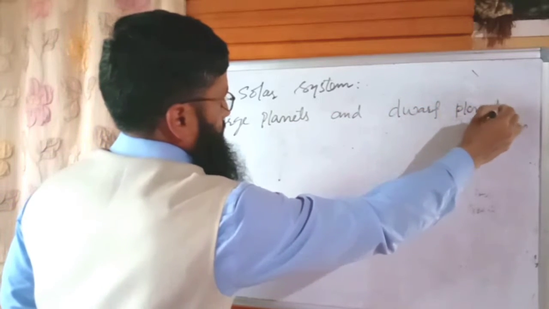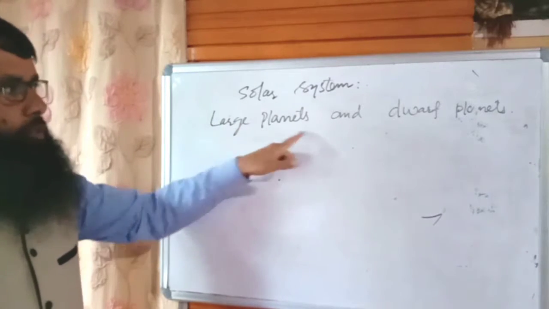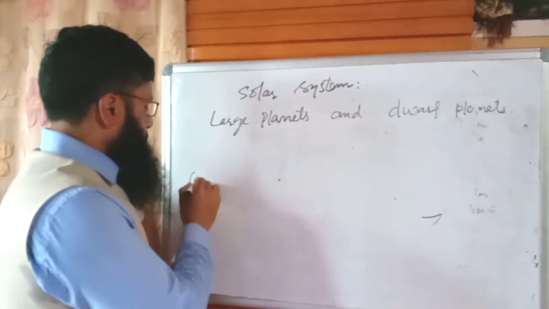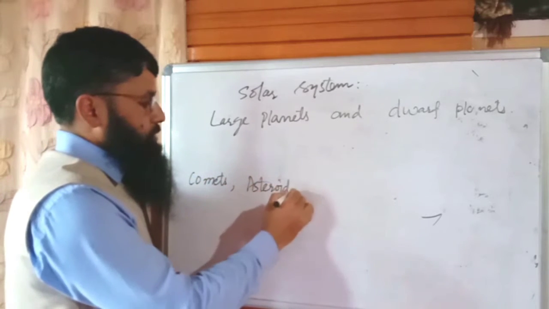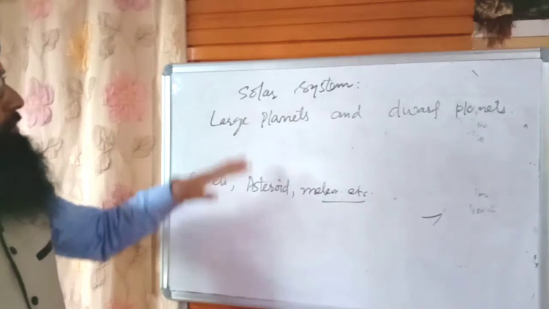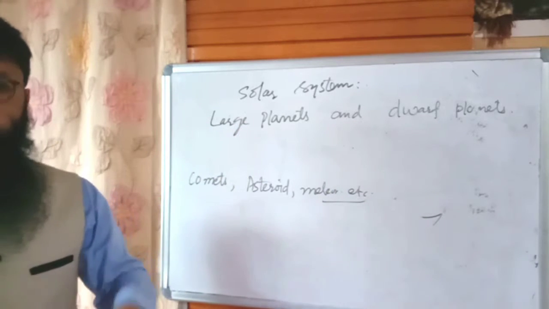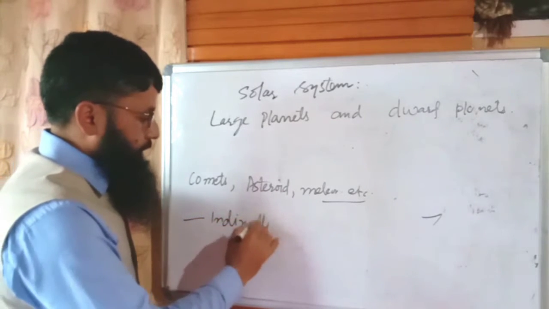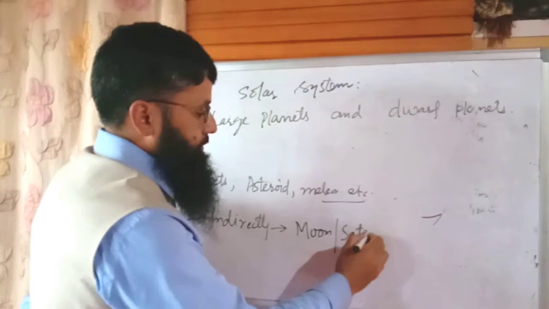Besides that, we have comets, asteroids, and meteors, etc. These are the objects which revolve directly around the sun. Indirectly, we have the moon, and these are known as the satellites.